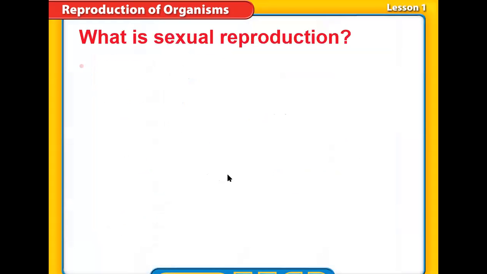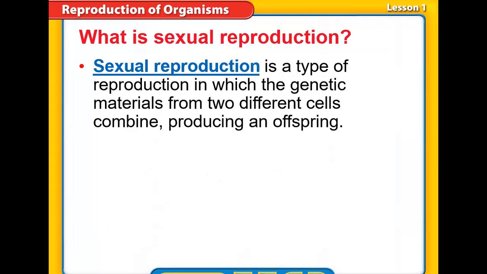So let's start today. In the beginning, we ask a very important question: what is sexual reproduction? Sexual reproduction is a kind of reproduction in which the genetic material, the DNA, of two different parents, one male and one female, joins and forms a zygote that has a combination of DNA. It is genetic material from two different cells, the sperm of the father and the egg from the mother, and they produce a new